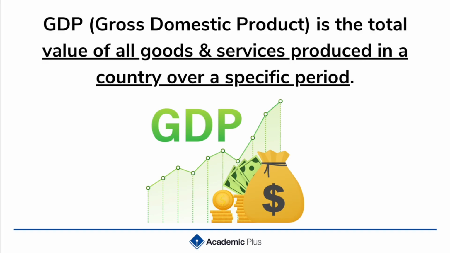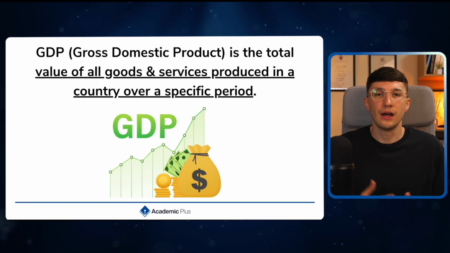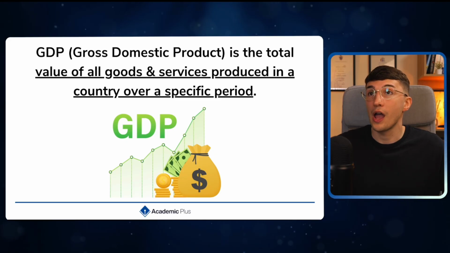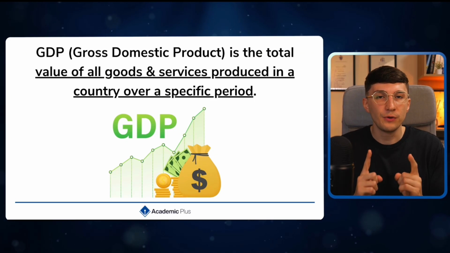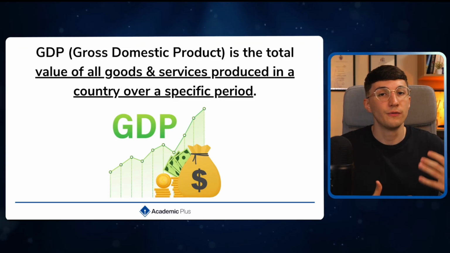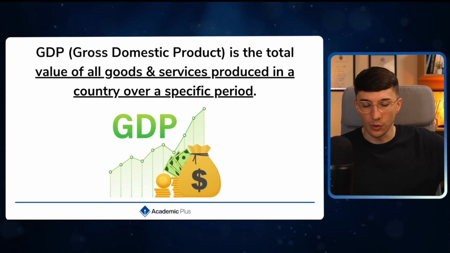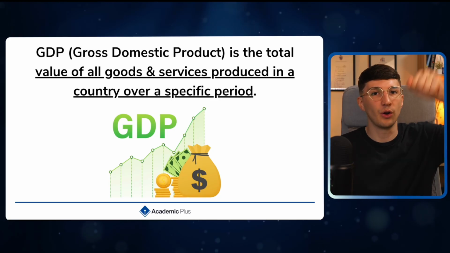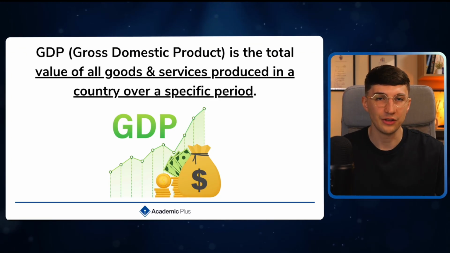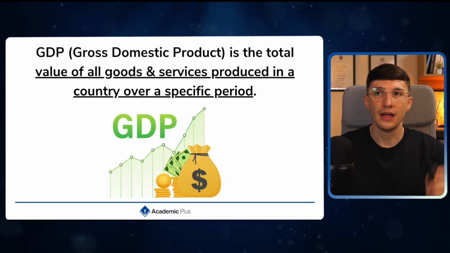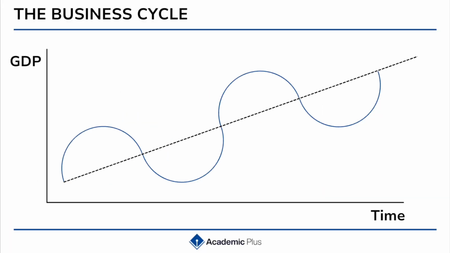Now, when it's increasing, that means there is more spending, more money is being made by businesses. The way you need to think of it, imagine that I have the world's largest shopping till, and I've scanned through every product that is ready and to be sold for final consumption. I scan all my products through and I have a big long receipt. Now, the total amount at the bottom of that receipt, that's what our GDP is equal to. Now, our GDP will influence the business cycle, and it looks something like this.